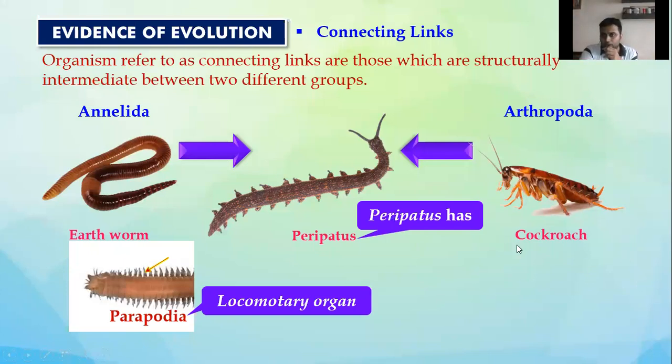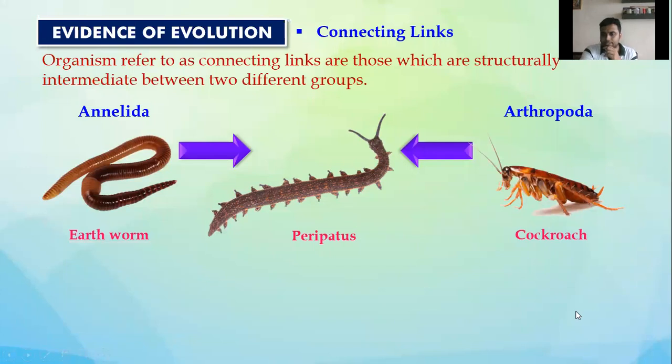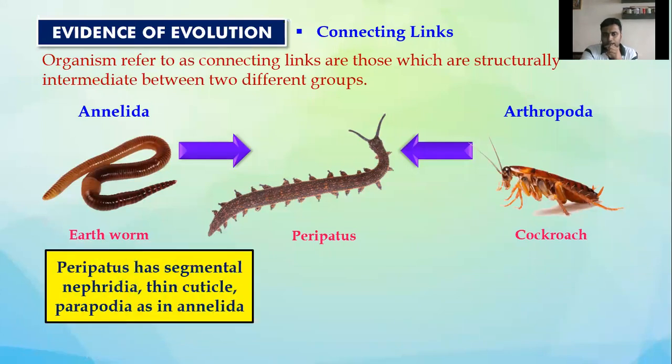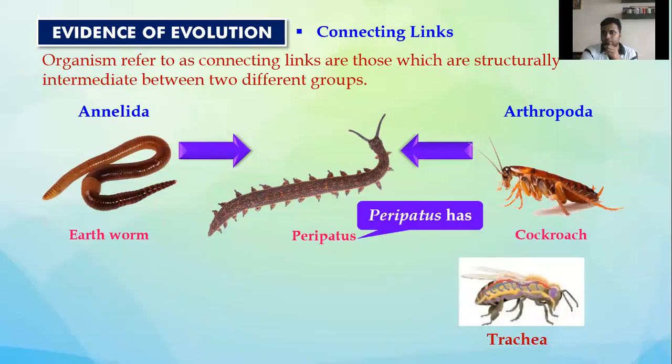Now, Arthropoda, which includes all insects. Okay. Arthropoda, they say that these organisms have got trachea for respiration, for the process of breathing to occur in their body.